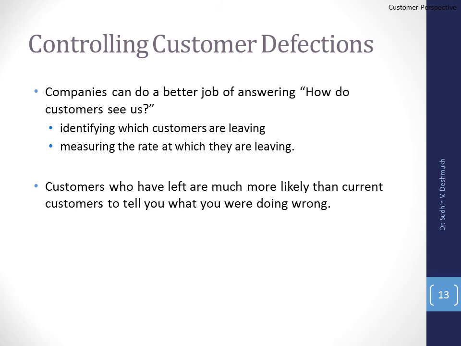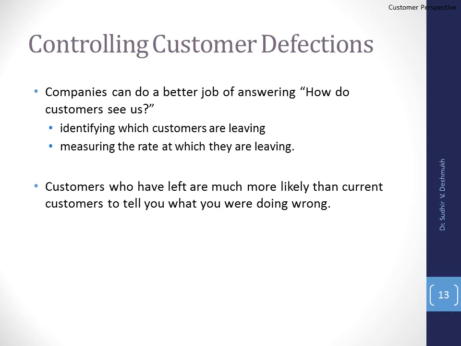Then quality control, we know, is very important to see the satisfaction of the customer. The products we are serving to the customer should be as per the customer's requirement. So what is quality? It is fitness for use, and if we are not measuring the performance of the product, it may not function properly.